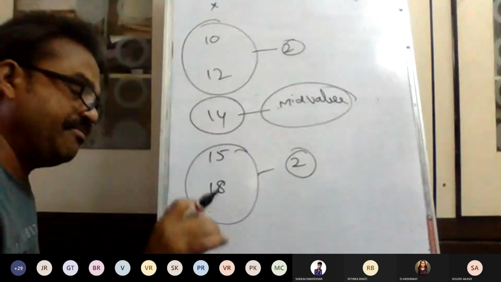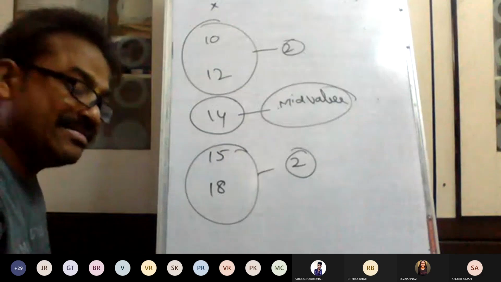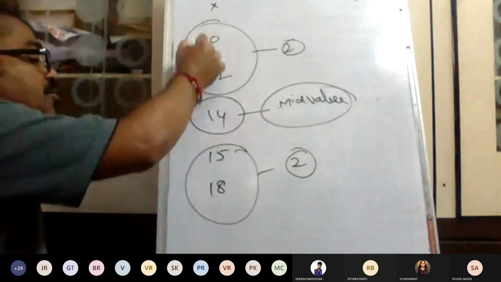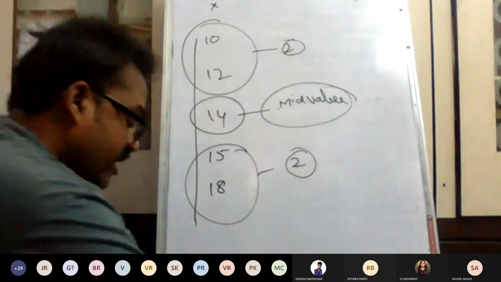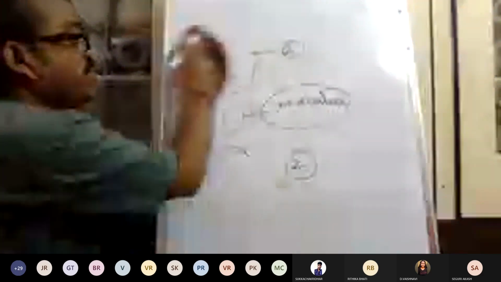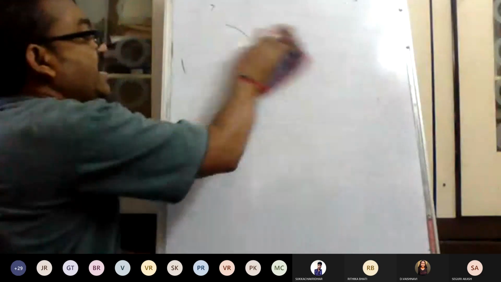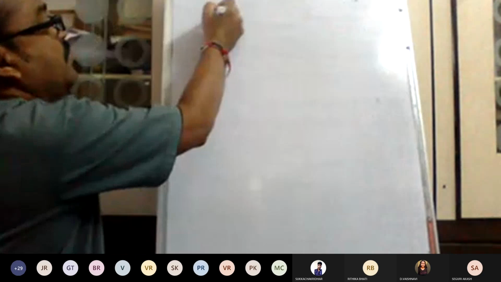One very important thing: when you are calculating the mid value, all the values must be in ascending order, or maybe descending order. This is the fundamental and basics. Remember, most students make mistakes here. They know the calculation, but they are not arranging the x values.